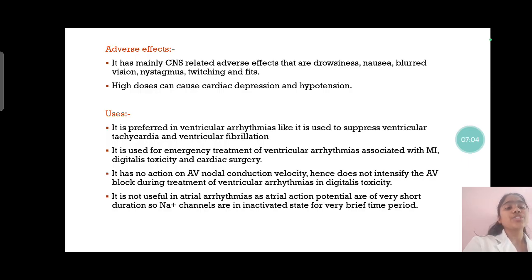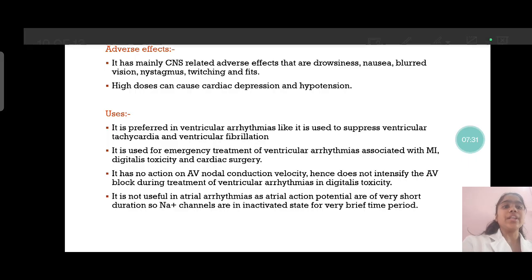It has no action on AV nodal conduction velocity. Hence, it does not intensify the AV block during the treatment of ventricular arrhythmias in digitalis toxicity. It is not useful in atrial arrhythmias, as atrial action potentials are of very short duration, so sodium channels are in the inactivated state for a very brief period of time. Therefore, lignocaine is not used for atrial arrhythmias.